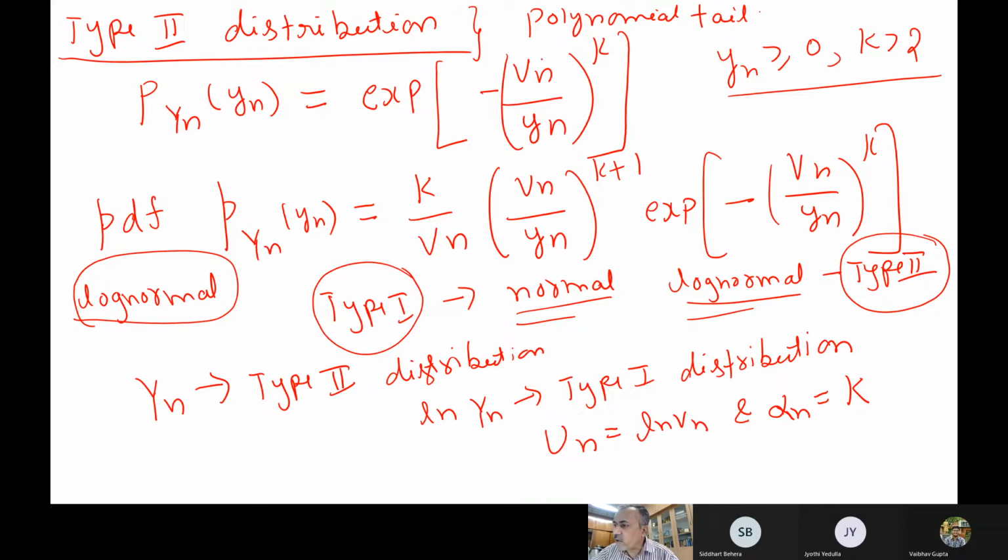Now we have to find out the parameters vn and k of my type 2 distribution. For that we have several derivations and equations. One can derive the mean value. So mean of Yn is vn times gamma function of 1 minus 1 by k, and k is greater than 1 actually.